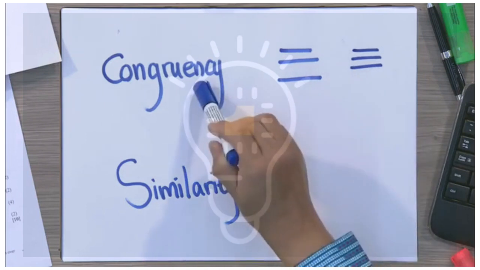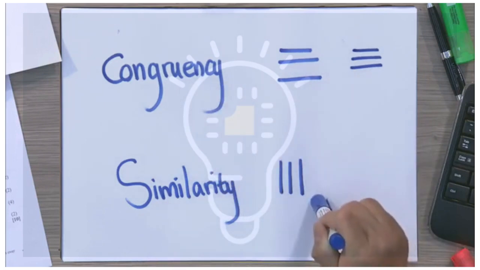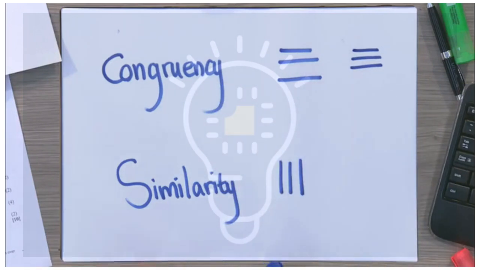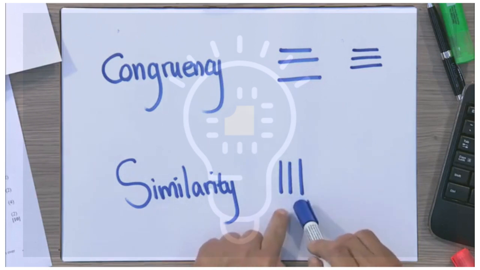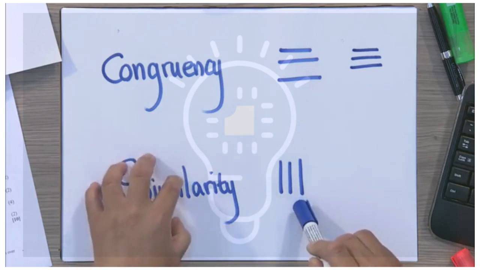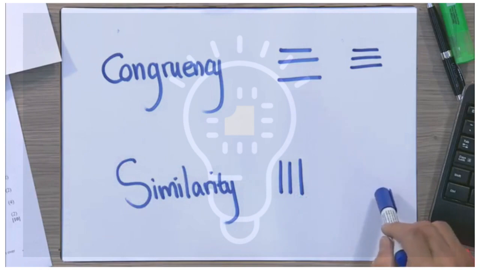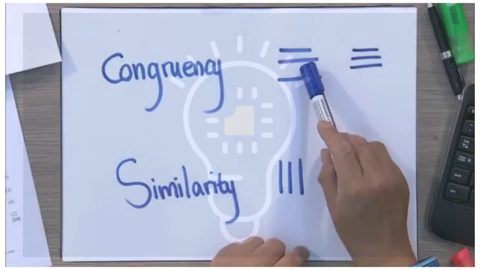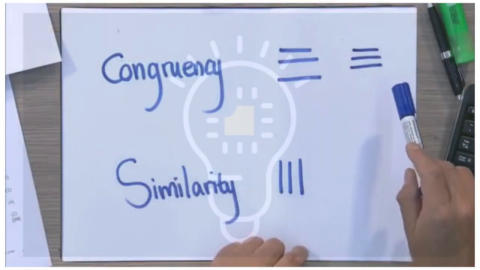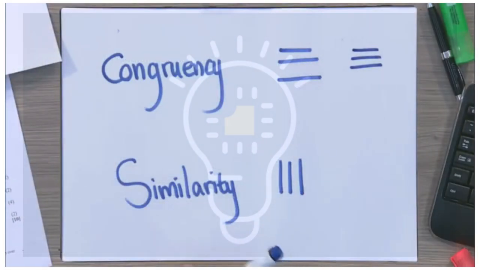These represent congruency, right? This represents similarity. So when two triangles are similar, this is the sign that will come between them. Triangle ABC is similar to triangle DEF. But when two triangles are congruent, triangle ABC is congruent to triangle DEF. Now, let's notice this.